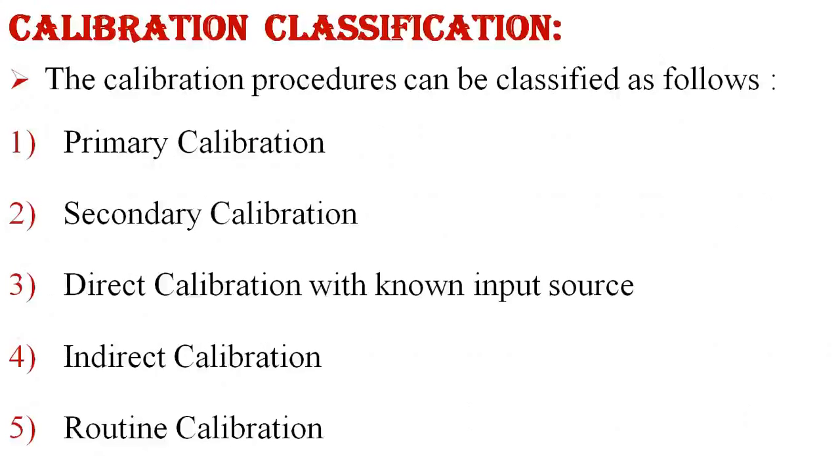So calibration is classified in five ways. First is the primary calibration, second is the secondary calibration, third is the direct calibration with a known input source, fourth is the indirect calibration, and fifth is the routine calibration. So these are the calibration classifications. It also depends on what type of standards are used in the calibration.